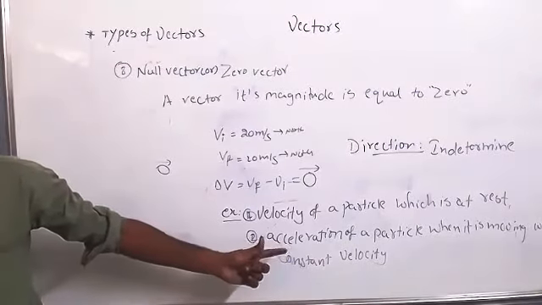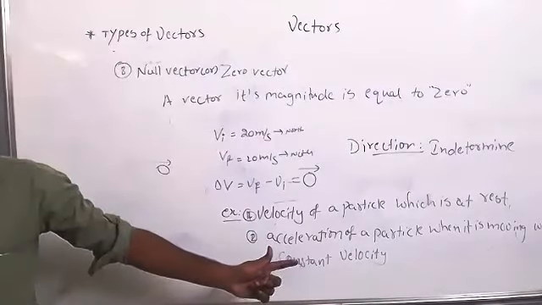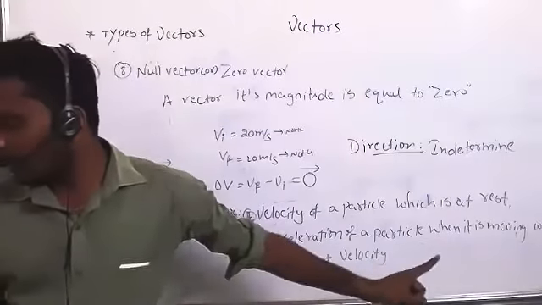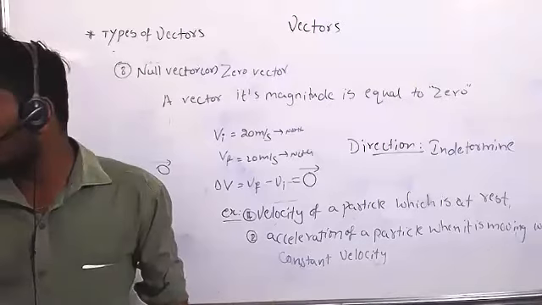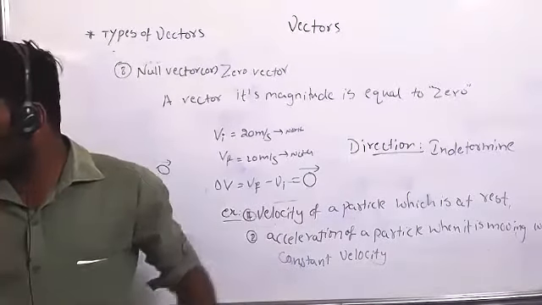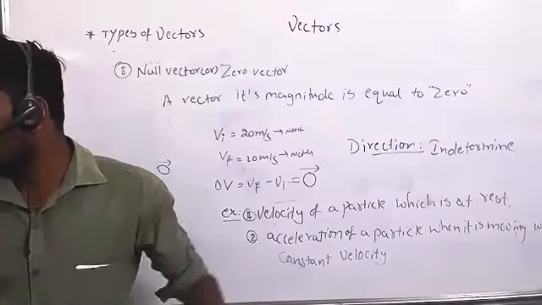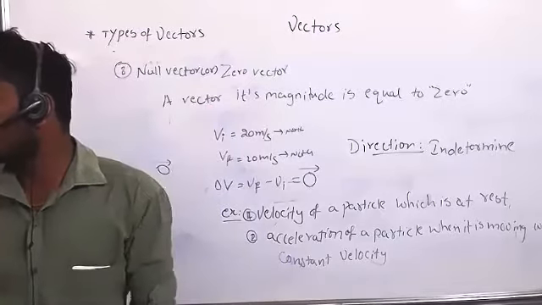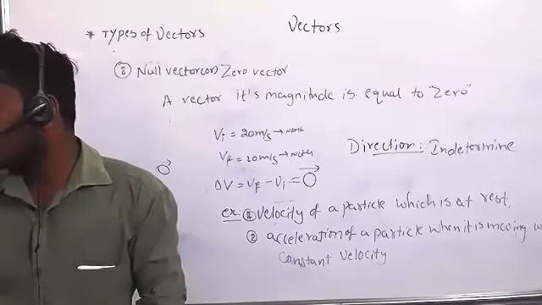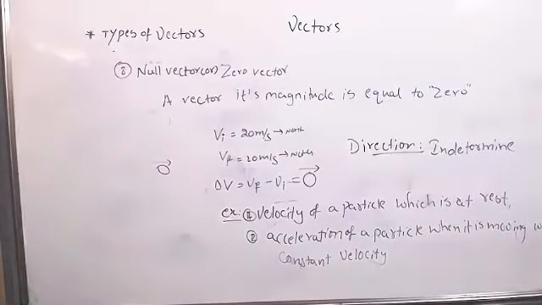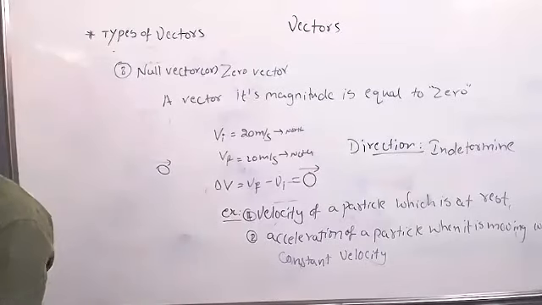You know acceleration, right? Acceleration means change in velocity. Now see, the acceleration of a particle when it is moving with constant velocity. Is there acceleration? It is there. How much? 0. That's all. 0 vector. What is the direction of acceleration? Indeterminate. That is one of the examples I gave. Clear? Yes, sir.